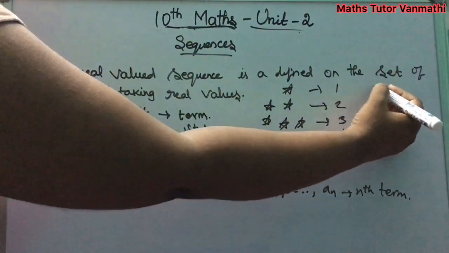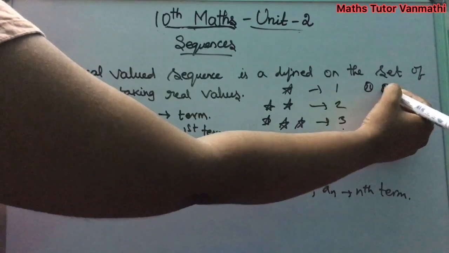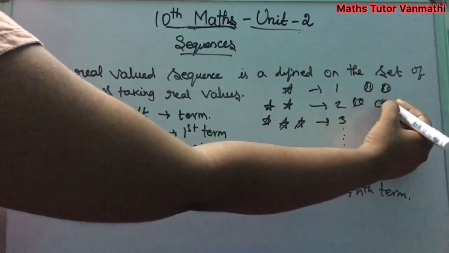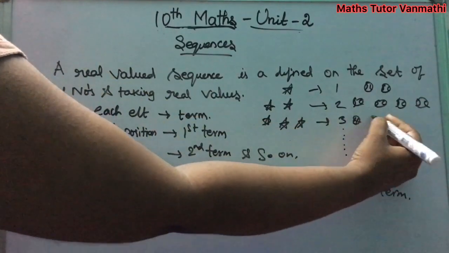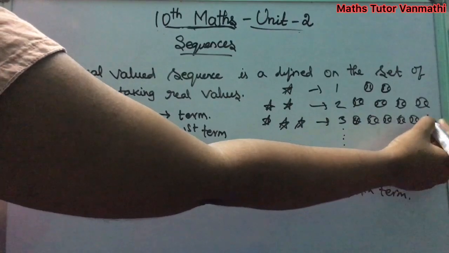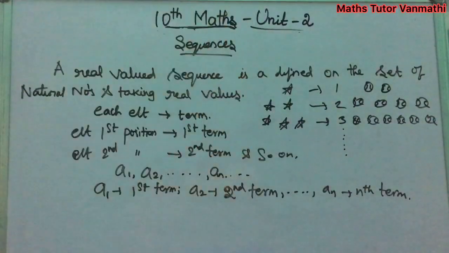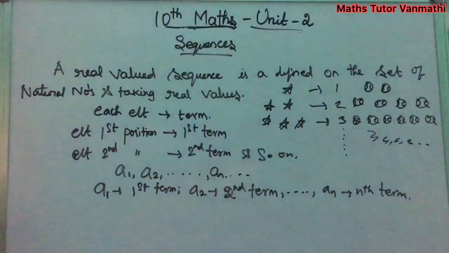Next consider 2 balls, next 4 balls, and again 6 balls. This sequence is of even numbers, so you are getting 2, 4, 6, 8, etc. It goes on. From this we can understand what a sequence is.